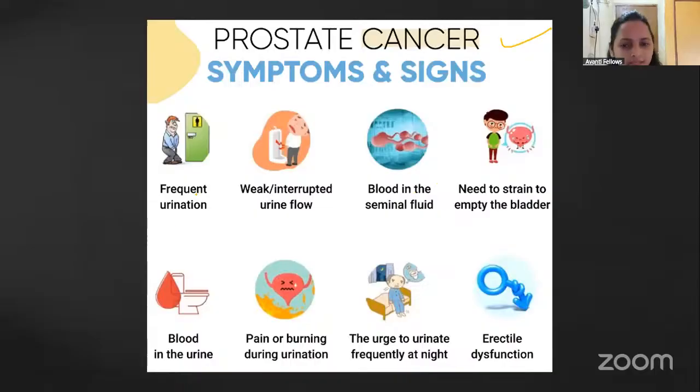The symptoms in the male are frequent urination and interrupted urine flow, and blood in the seminal fluid. They feel an immediate urge to empty the urinary bladder, and blood will come in the urine, with pain and burning sensation while urinating. Also an urge to urinate frequently at night, and erectile dysfunction, so they are not able to do intercourse because of this erection problem.